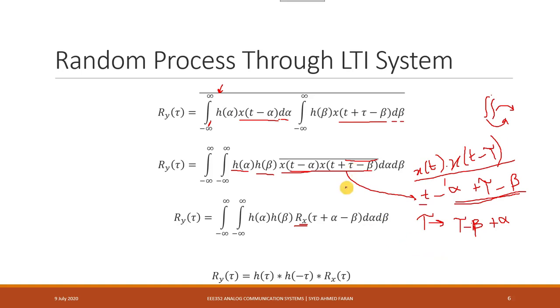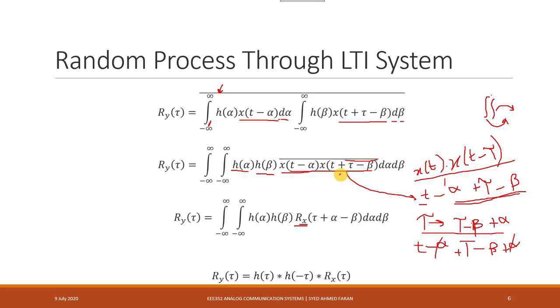Because originally we wrote t as t minus alpha, and if we put tau as tau minus beta plus alpha, then the alphas would cancel out and we are left with t plus tau minus beta, same as written over here.